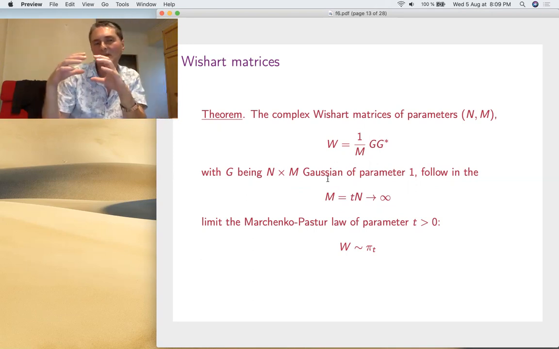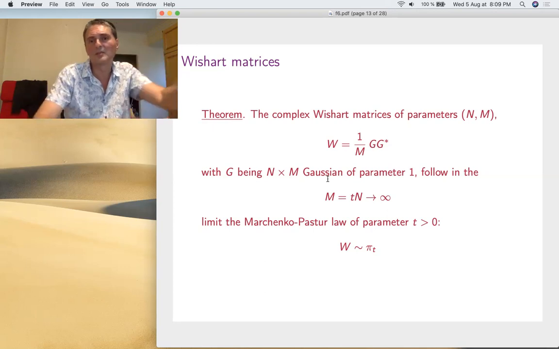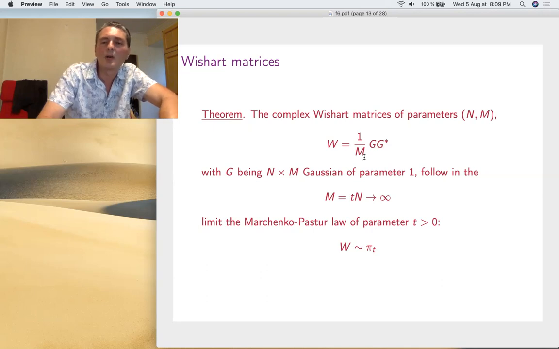It's better to take a rectangular matrix for a number of reasons, which we'll see later. If I form GG star, it becomes square, of size n by n, and I normalize by 1 over m. That's a Wishart matrix of parameters n, m. Once again, it's an n by n matrix, but it comes from an n times m Gaussian matrix.